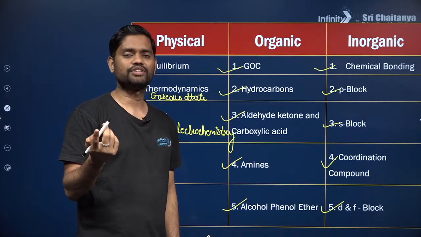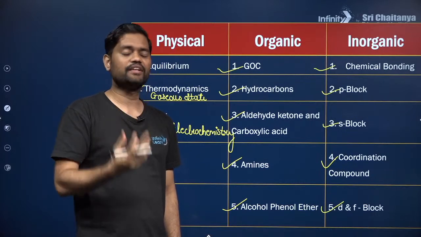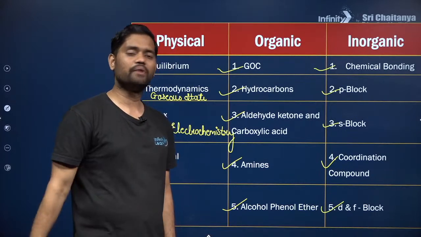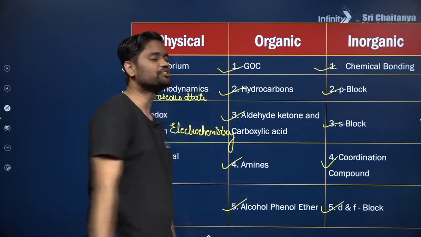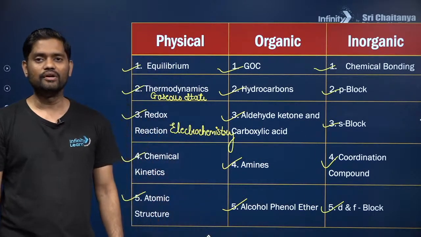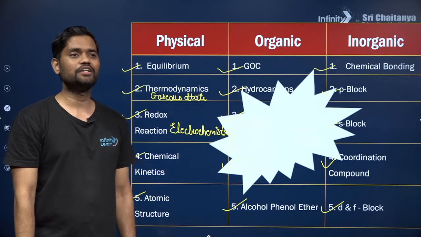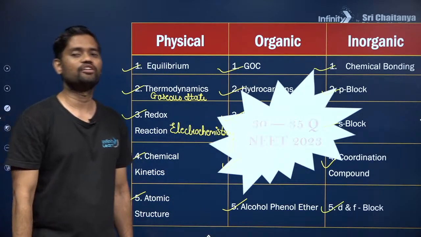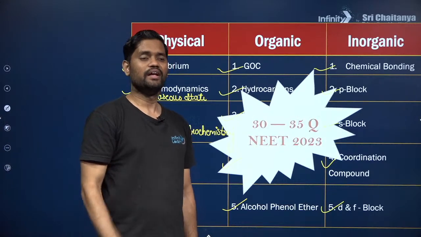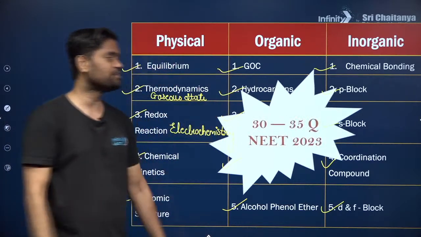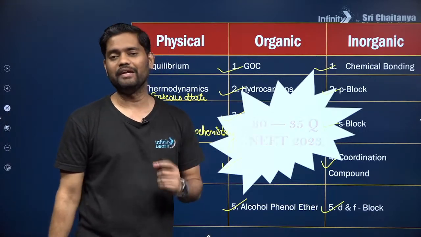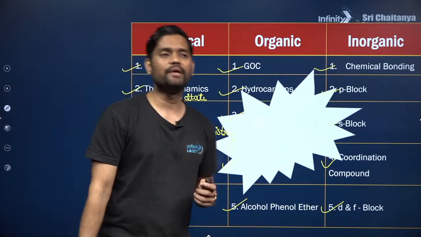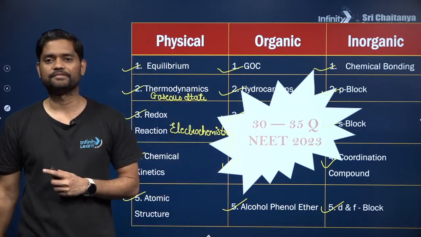It will give you one question. Surface chemistry, it will give you one question. Periodic table, it will give you one question. Okay, clear? But if you at least do this much of the chapters in front of you, I can assure you minimum 30 to 35 questions you will be able to solve in your upcoming NEET examination, guys.